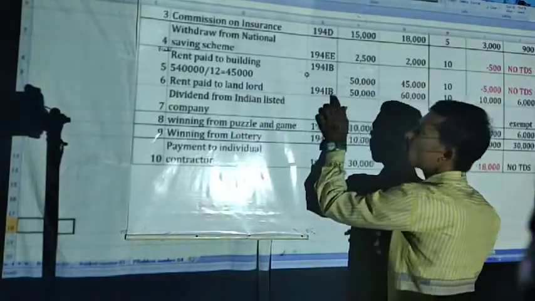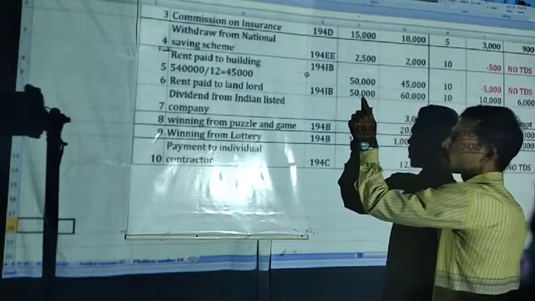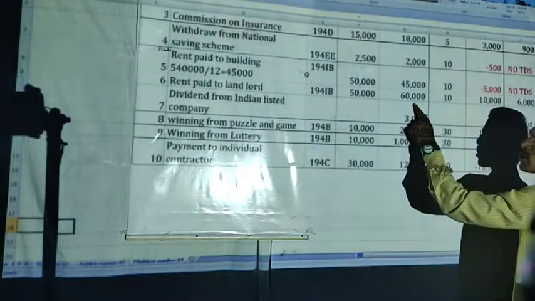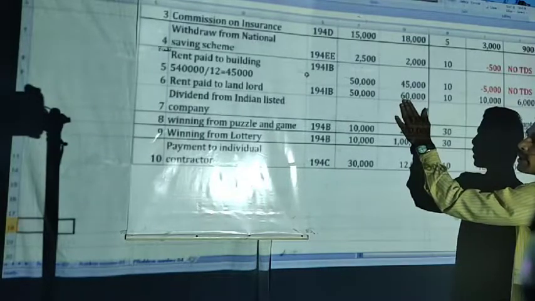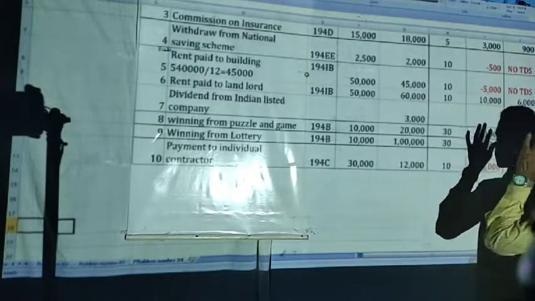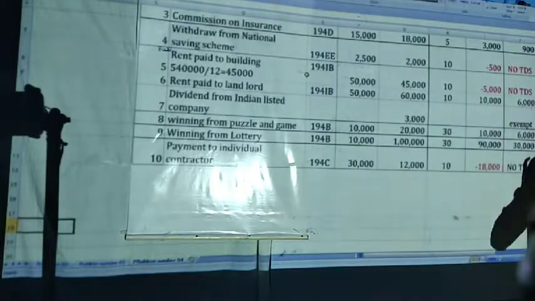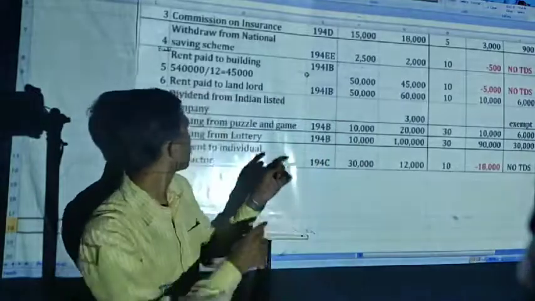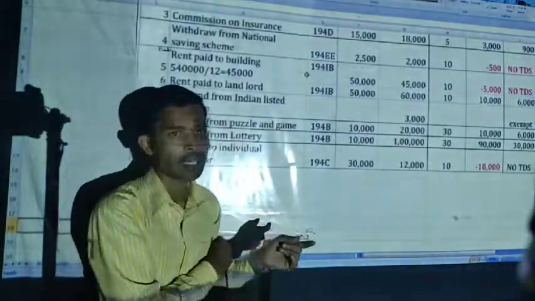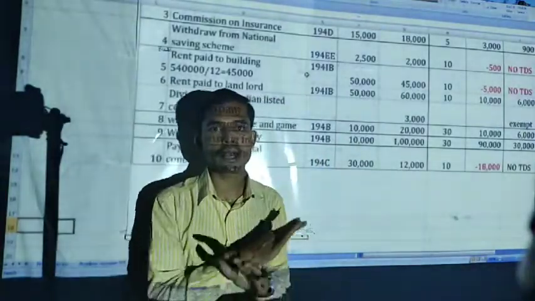Rent paid to landlord, 50,000 is the threshold limit, but the paid amount is 60,000. Hence it will attract TDS. 60,000 into 10%, 6,000 will be the TDS on rent. Next one, dividend from Indian listed company, dividend exempted.